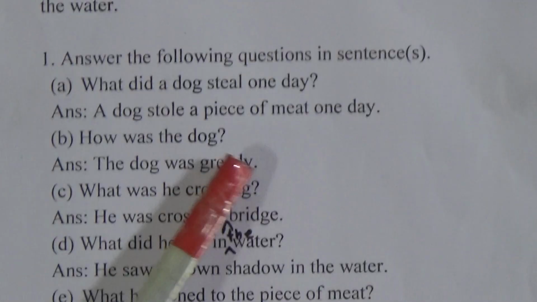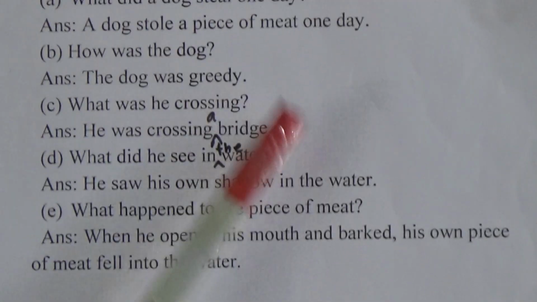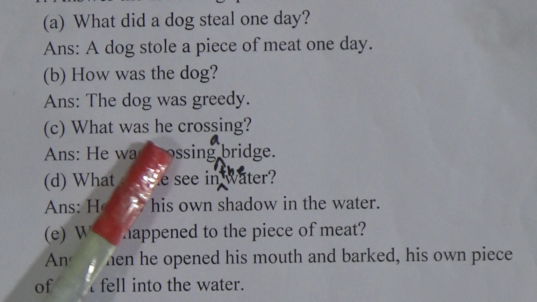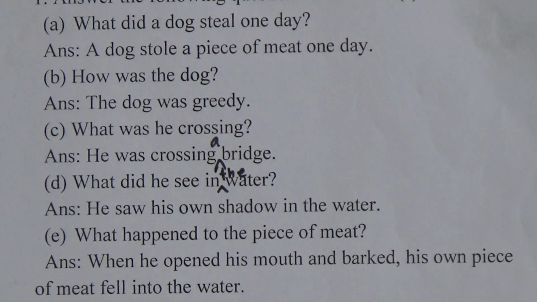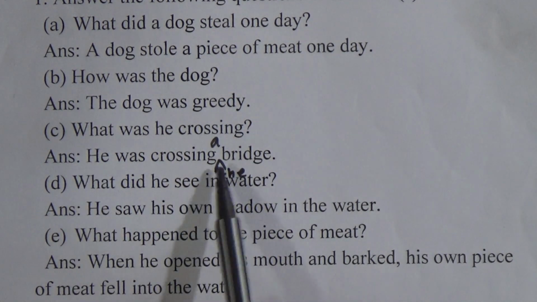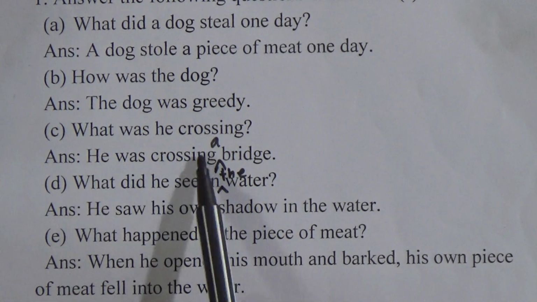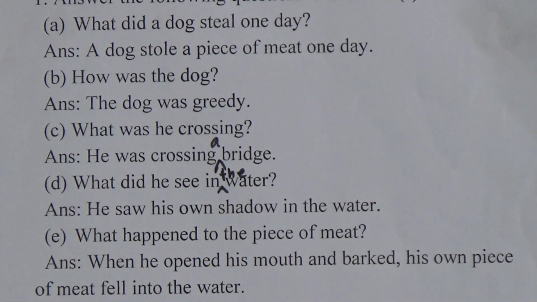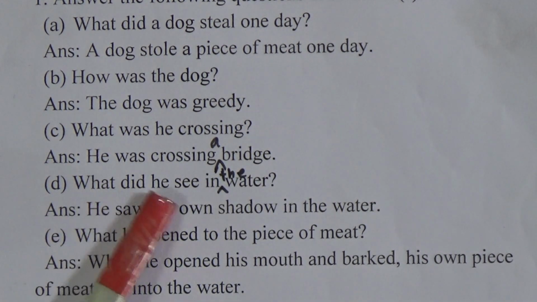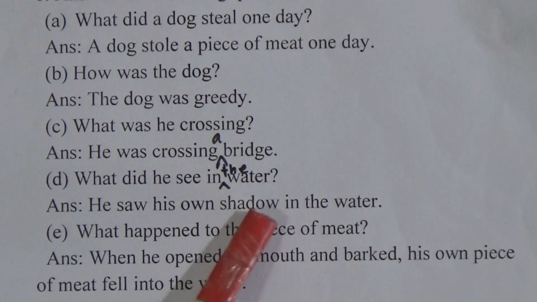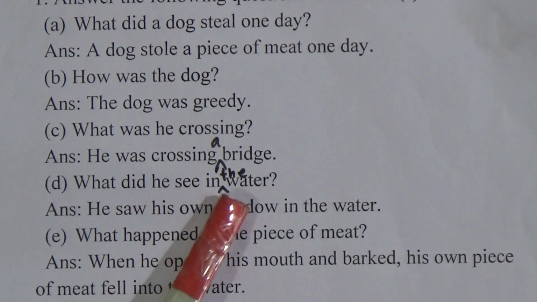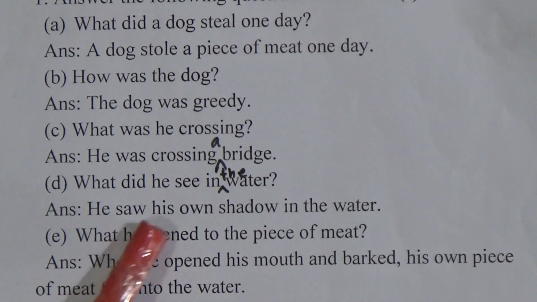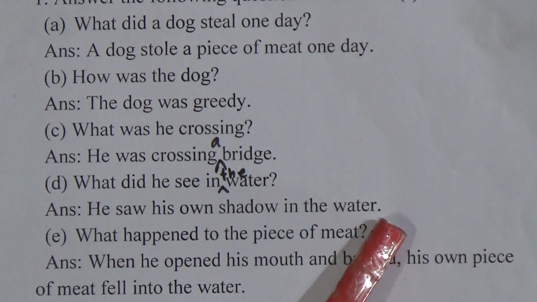Next, how was the dog? The dog was greedy. Number C, what was he crossing? He was crossing a bridge. Look, one correction is given here. The article a is missing here, but don't forget to write a. He was crossing a bridge. Number D, what did he see in the water? Look, here also the is missing. Don't forget to write the. What did he see in the water? Answer: he saw his own shadow in the water.